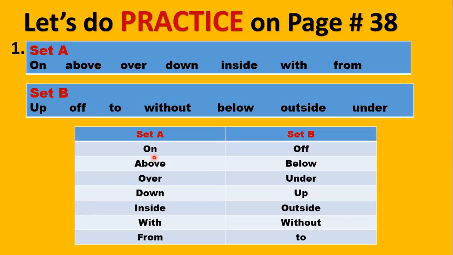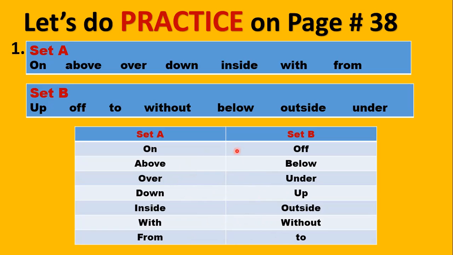On, off, above, below. If something is above, it's on the top. Below is under. Over, under, down, up, inside, outside, with, without, from, to.